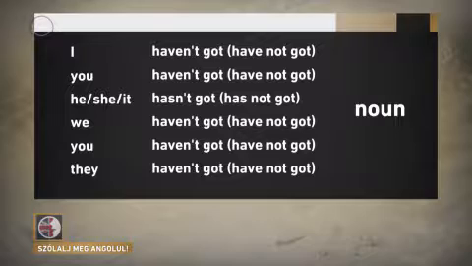We all remember that we have to be careful with the third person singular. He, she, it. Because the spelling for the verb to have changes in the third person singular. All of the other forms are have got, but the third person singular is has got. So, I've got 2 legs and 2 arms. You've got 2 legs and 2 arms, but she's got 2 legs and 2 arms.